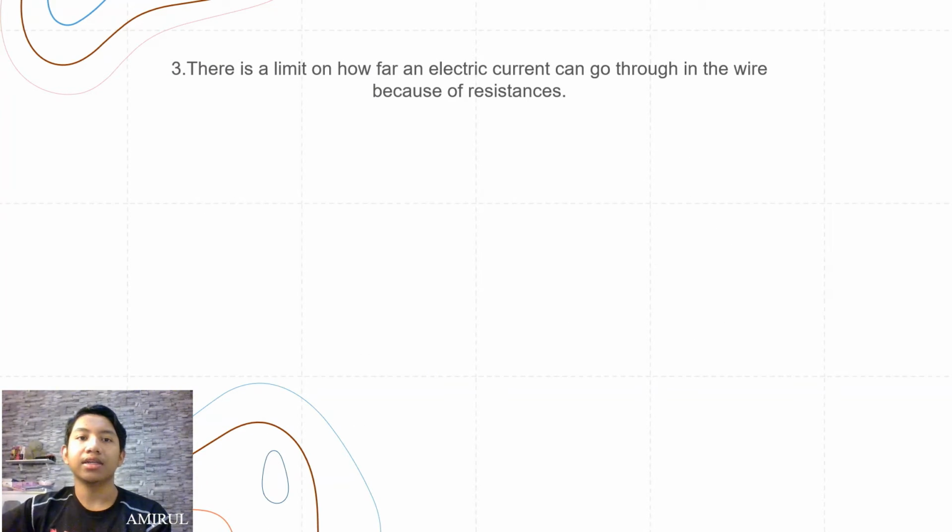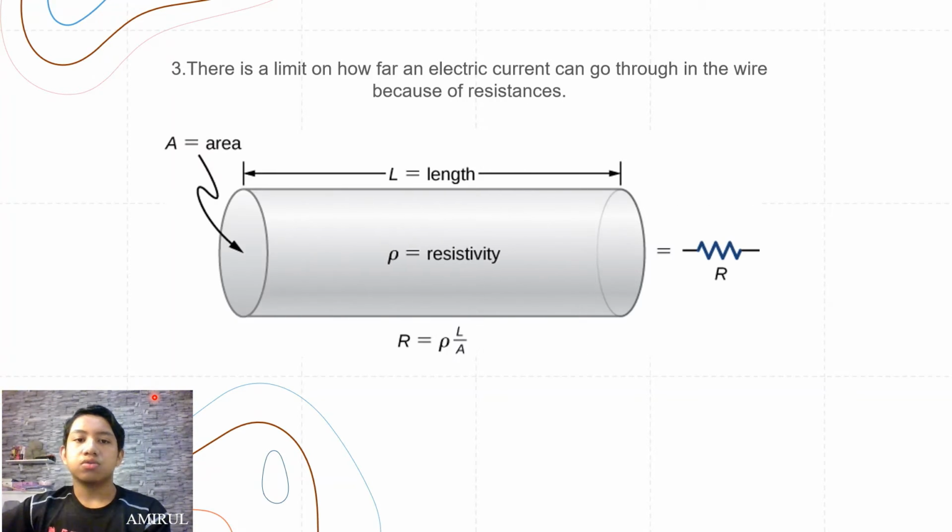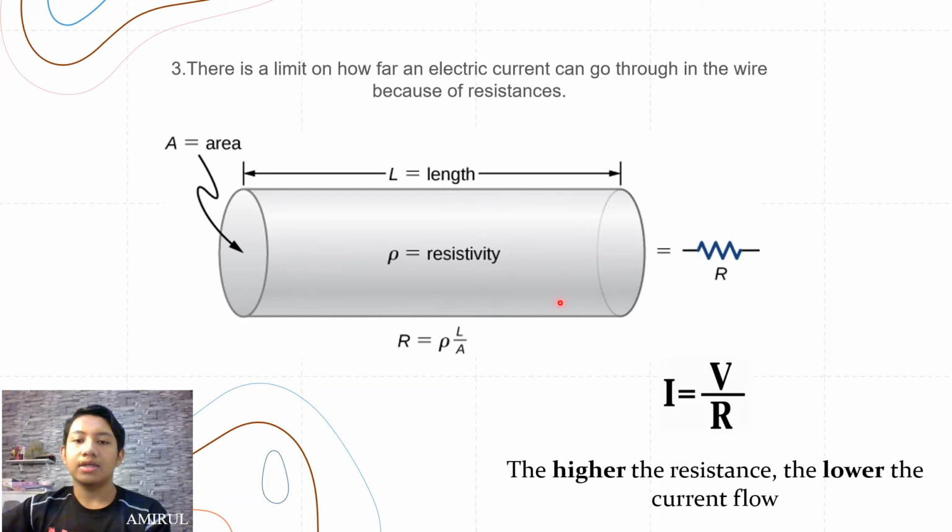Lastly, there is a limit on how far an electric current can go through in the wire because of resistance. So as we know, from Ohm's law, current is inversely proportional to the resistance. So it means that the higher the resistance, the lower the current flow. So when the wire has higher resistance, less current will flow inside the wire.